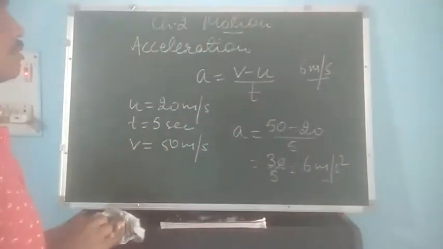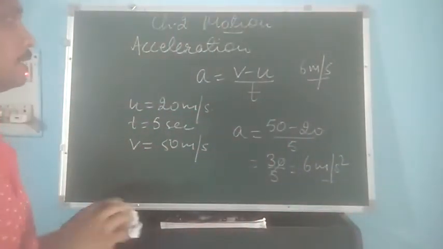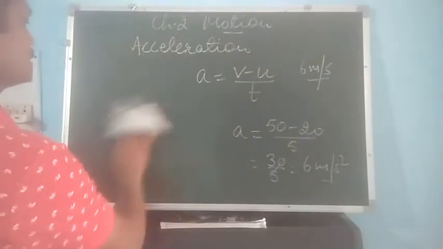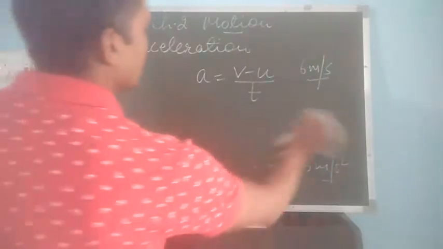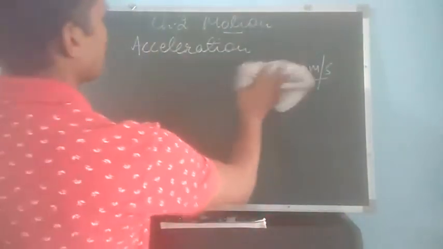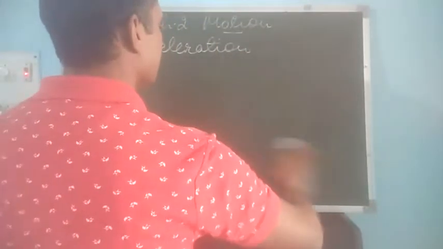Now you have to see certain situations, and on the basis of these you have to take the values of v and u accordingly. Let's see what the situations are.